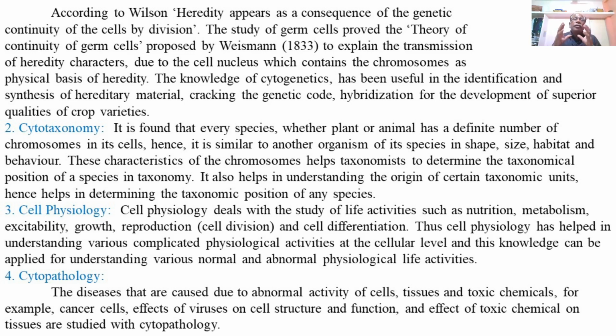That is only due to the similar number of chromosomes in the cells, with similar genetic material or chemical composition in the form of DNA, which produces similar traits in future generations with respect to their shape, size, habitat or behavior. And this thus helps in the classification of these organisms into a particular taxa or group